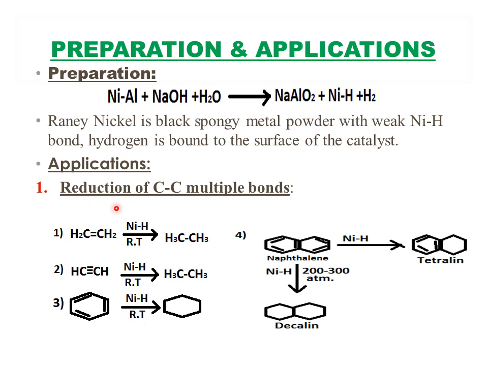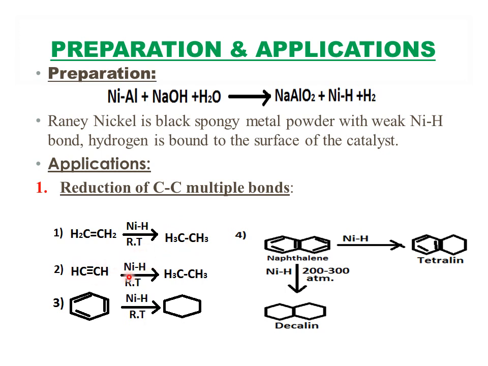Reduction is nothing but the addition of the hydrogen molecule. So one bond is getting reduced by the addition of a hydrogen molecule. One hydrogen from here and one hydrogen is coming and attacking over here, resulting in the ethane molecule, that is the alkane. If you take the alkyne, what happens?